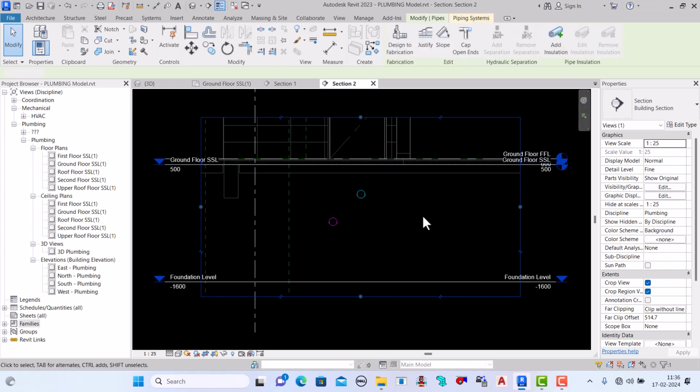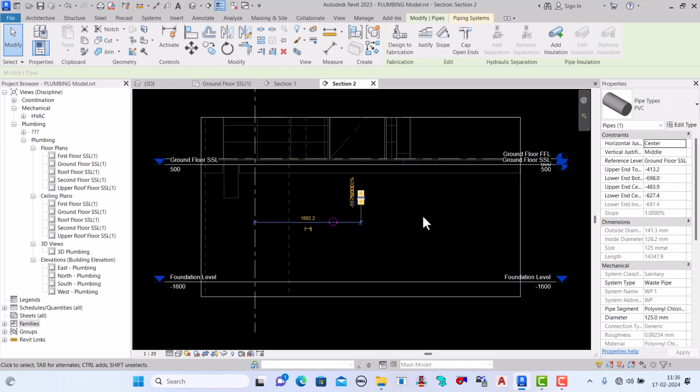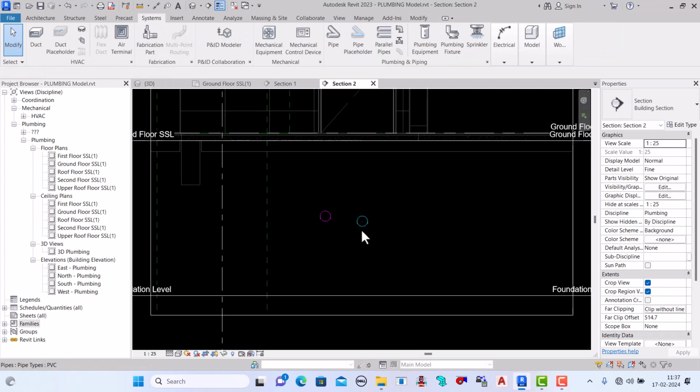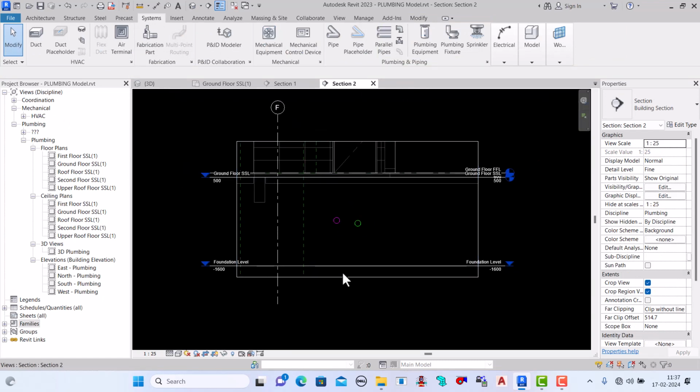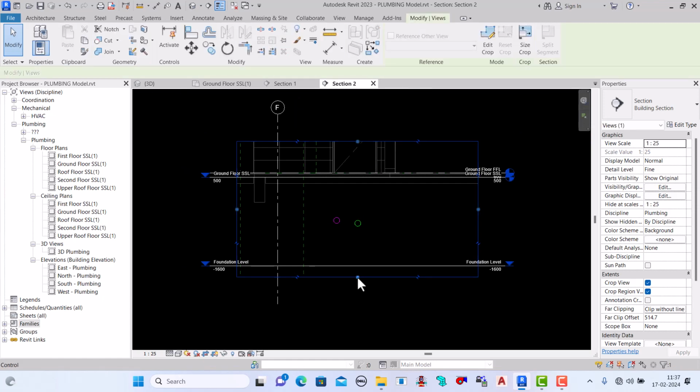So we will make this one downside. We can make it downside here. Or same elevation we can take, but we have enough space, right?